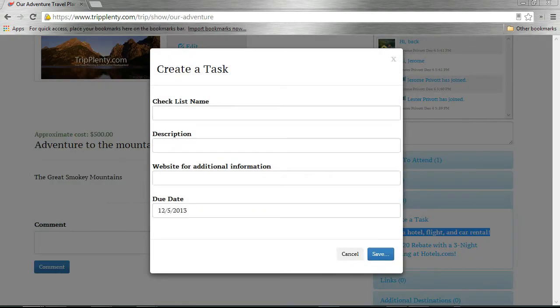And we'll create a task, and we'll say something like rent the cabin. And so that's the task that we have here. And we can add a description for that.